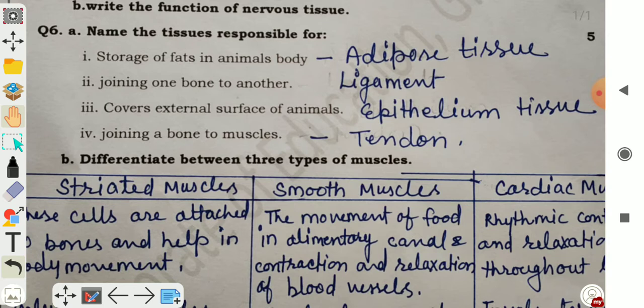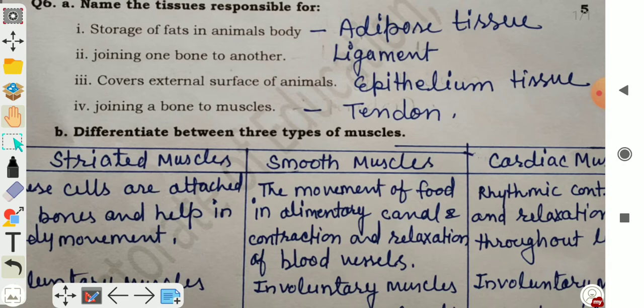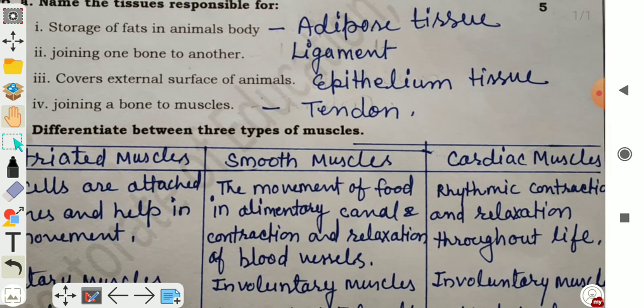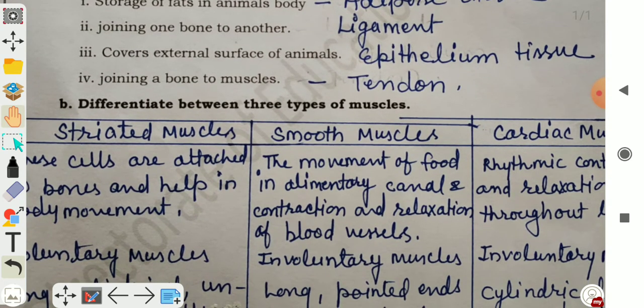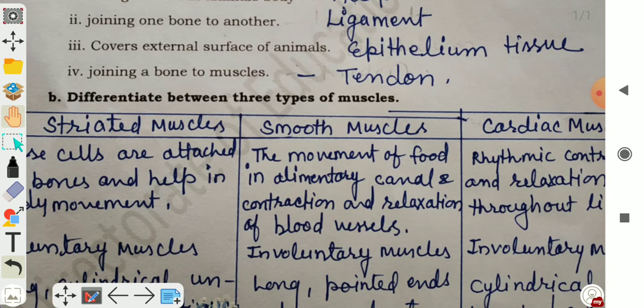Second, joining one bone to another, meaning bone to bone joined by the ligament, or it is bone connective tissue. You can write ligament. Third, covers external surface of animals. This is epithelium tissue. And fourth, joining a bone to muscle, meaning bone to muscle joining, the answer is tendon or tendon tissue. Next question is differentiate between three types of muscles.